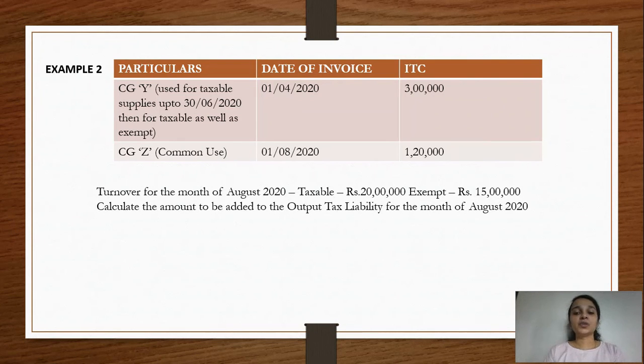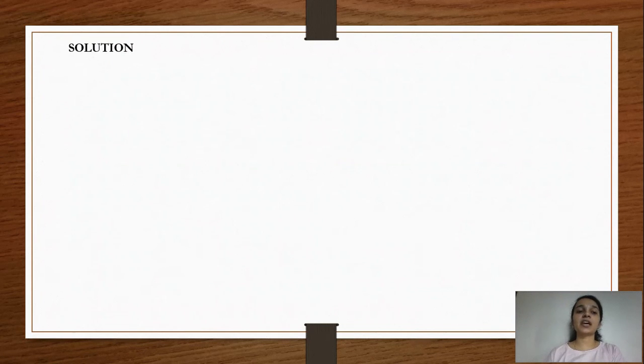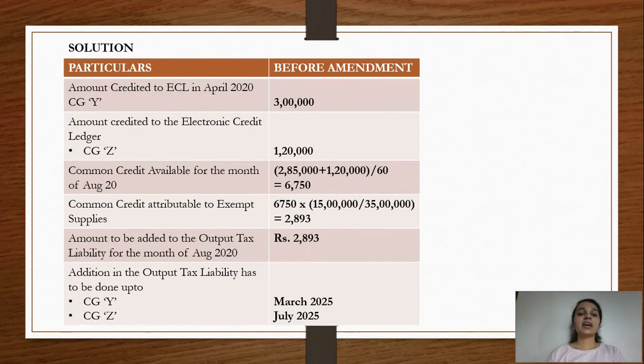And the turnover is also the same. Taxable turnover is 20 lakhs, exempt turnover is 15 lakhs. We have to calculate the amount which has to be added to the output tax liability for the month of August. Now looking at the pre-amendment scenario. In the pre-amendment scenario, the amount which was already credited in the electronic credit ledger in the month of April is 3 lakh, because the capital good was being used exclusively for taxable supply.